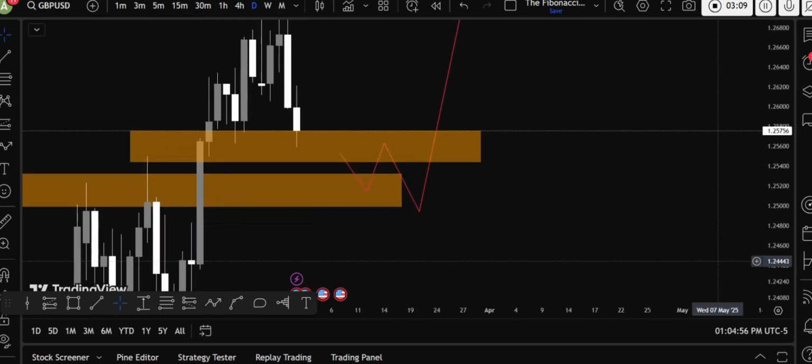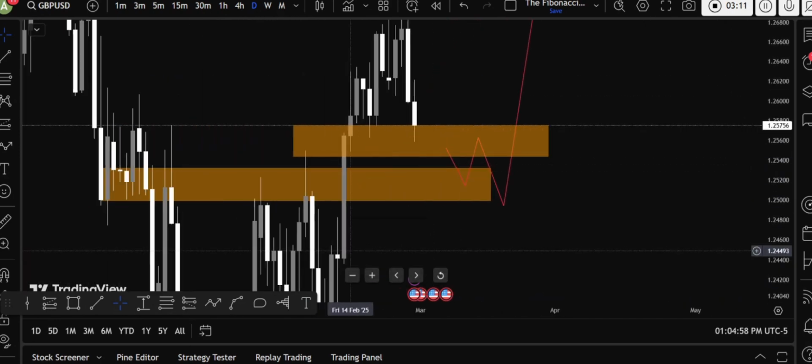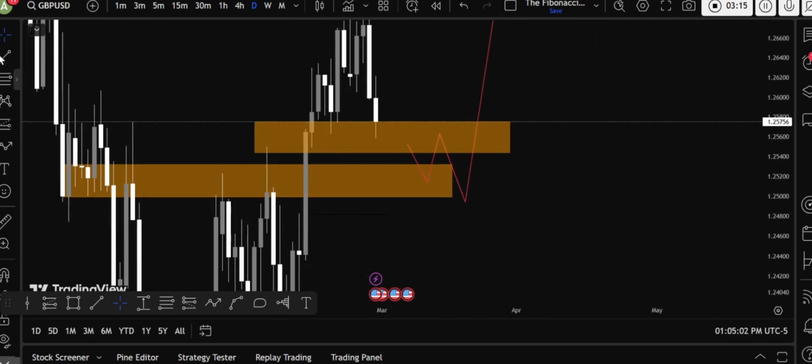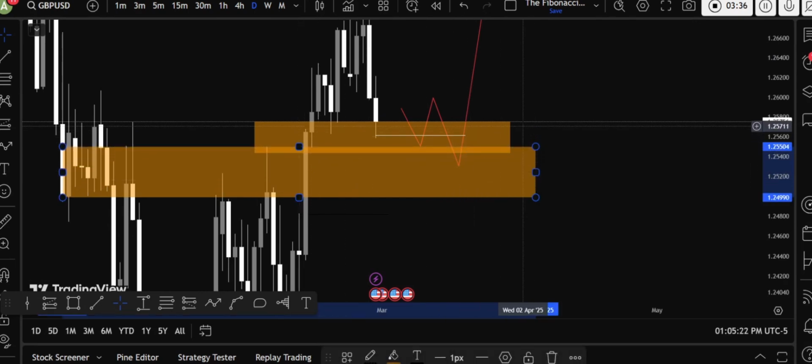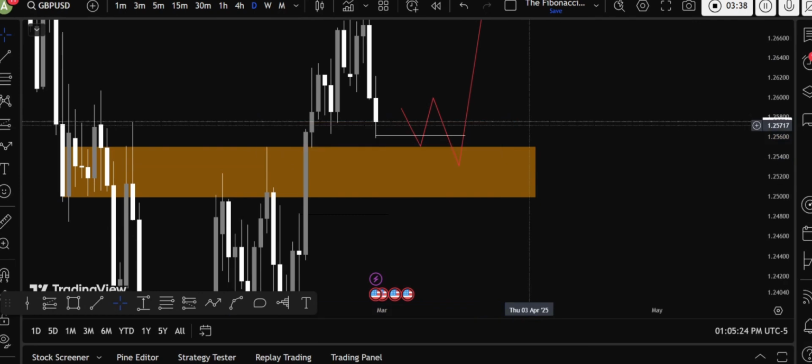This is the weekly time frame gap, and this is the daily time frame gap aligning with these highs right over here. What I'm anticipating is that price swept out this low but left this liquidity. So next week, I'm anticipating price to take the low of the week in the starting hours, reacting with the daily fair value gap right over here. Price will react to this area, then we can see the upward move higher.